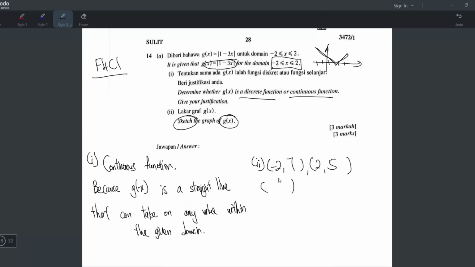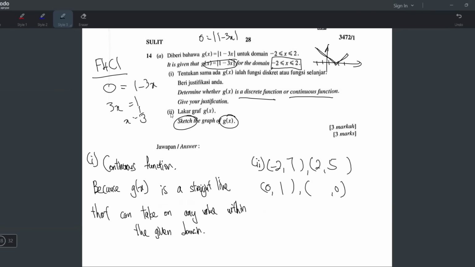When finding the x-intercept and y-intercept, you substitute x = 0 and y = 0. When you substitute x = 0, 1 minus 0 is 1, modulus 1 is 1. But you have to check. Now substitute y = 0, so it becomes 0 equals modulus of 1 minus 3x. You have to remove the modulus, and normally there are two answers, plus and minus. But 0 has no plus minus, so you can just ignore it. Then 3x equals 1, x equals 1 over 3.